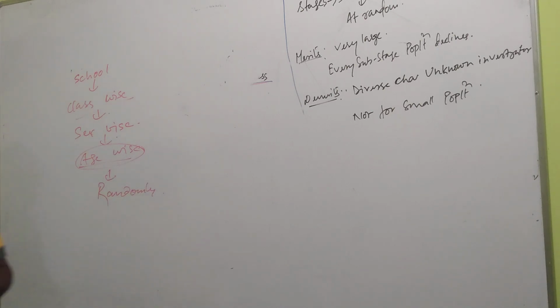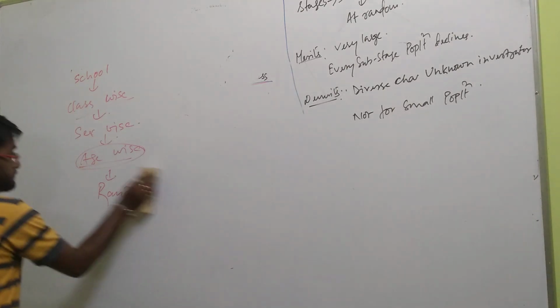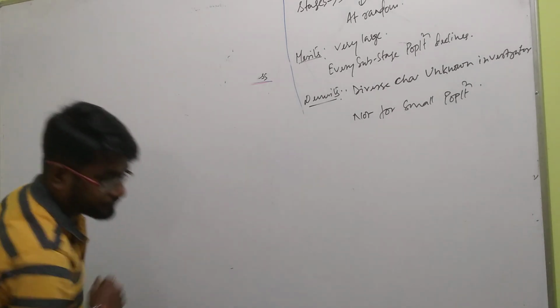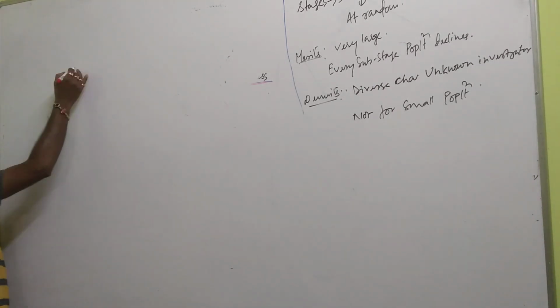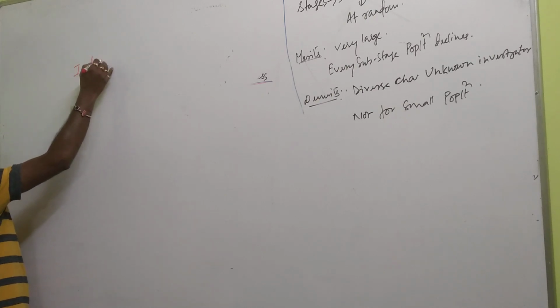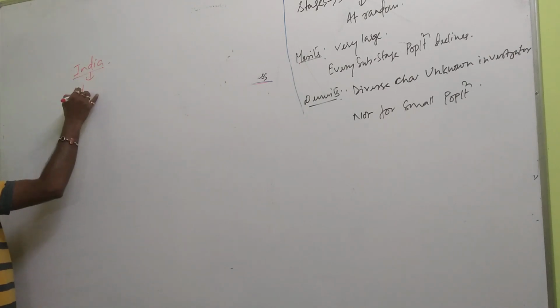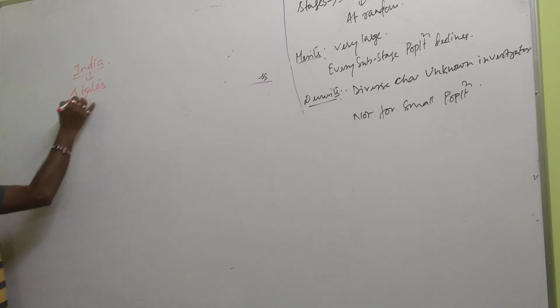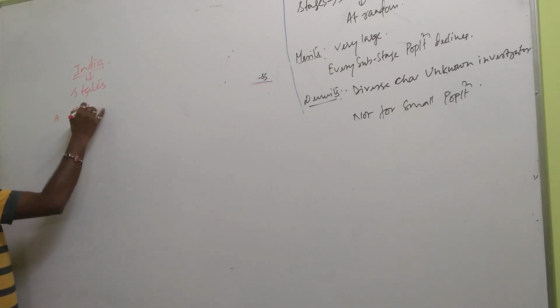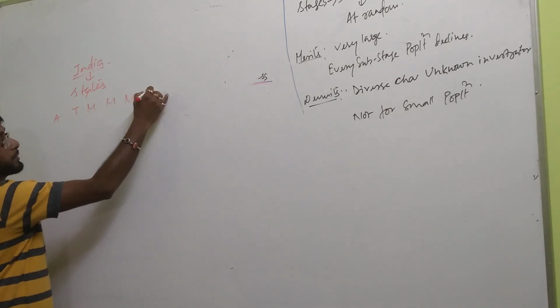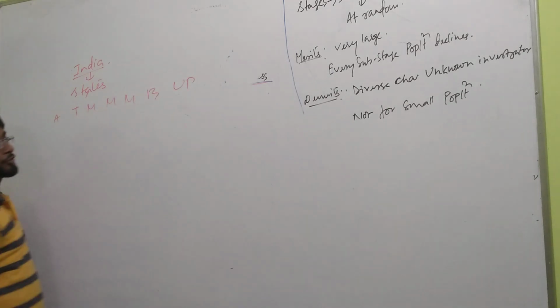Let me give a practical example. Suppose India, your study area is whole India. You have divided this India into different states, say Assam, Tripura, Meghalaya, Manipur, Mizoram, then Bihar, UP, like this.